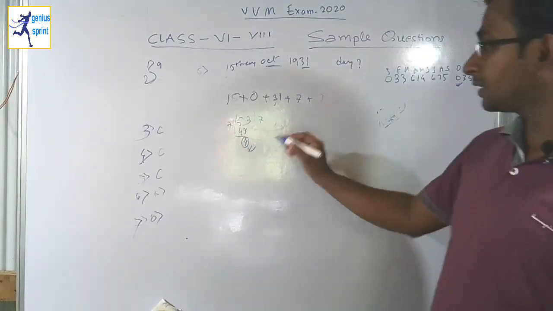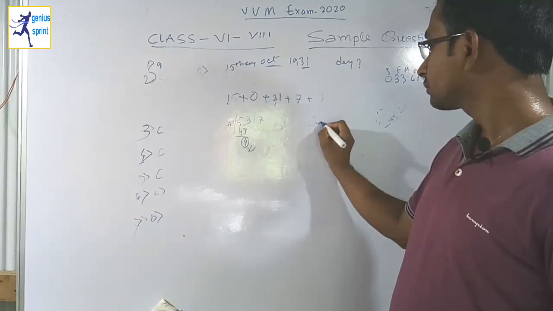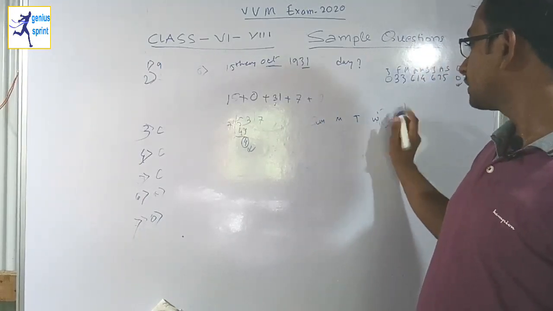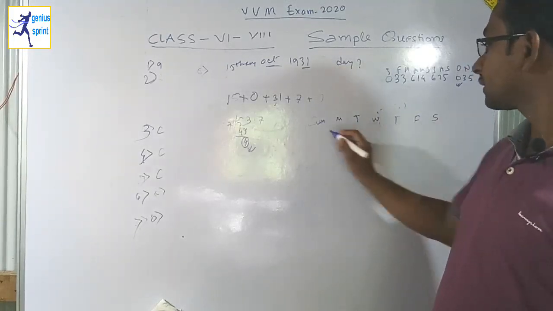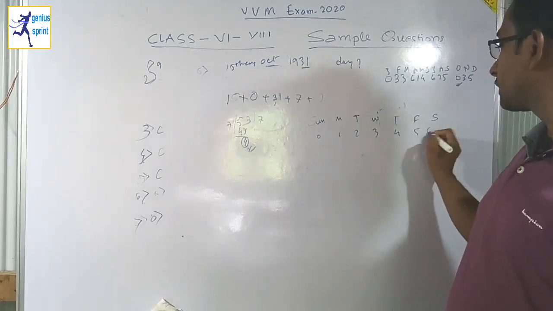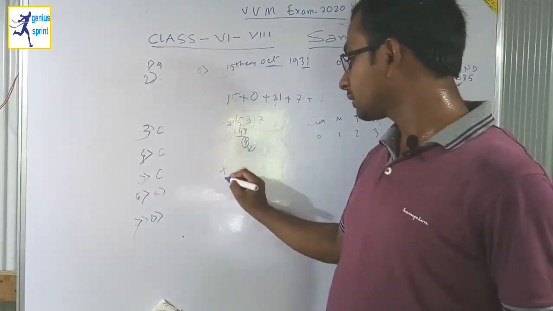Day number 4 means what? 0 for Sunday, Monday, Tuesday, Wednesday, Thursday, Friday, Saturday. So 0, 1, 2, 3, 4, 5, 6. Here it is 4. 4 means Thursday. So the answer is Thursday.